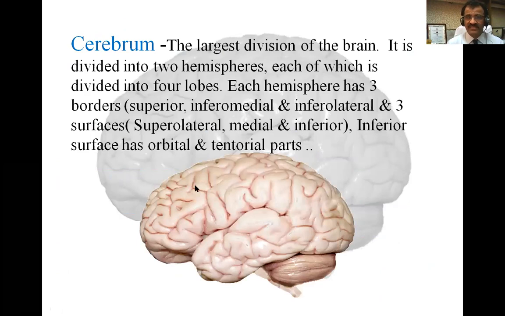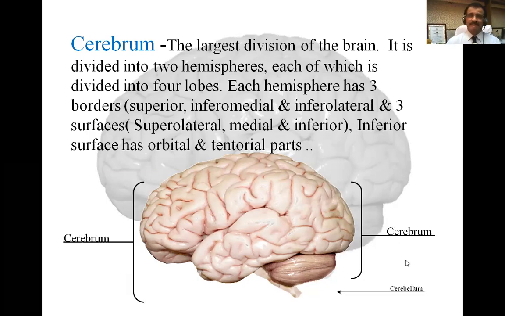The inferior surface has two parts, the orbital part and the tentorial part. Here you can see the cerebrum in a lateral view. From this side we see the superolateral surface. So this is all the superolateral surface of the cerebrum. Here you can see the superior border, the inferolateral border here, and that side there is the inferomedial border. You can see the inferior surface here. This is the orbital part, and this is the tentorial part of the inferior surface, because the tentorium cerebelli is located there. It is a fold of dura mater.